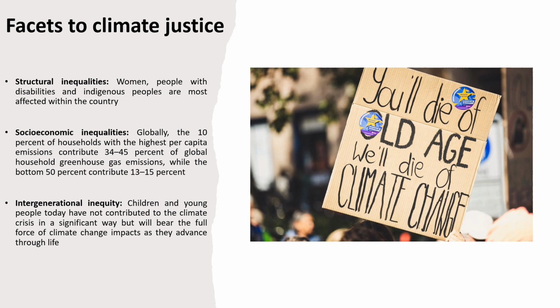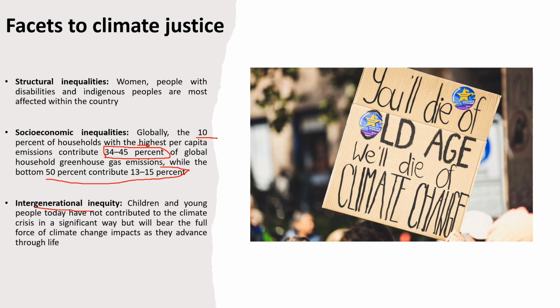Globally, the 10% of households with the highest per capita emissions contribute around 35 to 45% of global household greenhouse gas emissions, while the bottom 50% contribute just 13 to 15% of the GHG emissions. So you can see how unequal greenhouse gas emissions are, considering the socio-economic status of families and households. The next one is about intergenerational inequity.